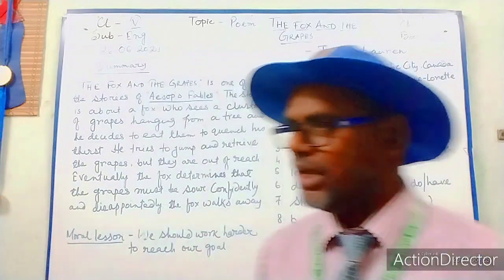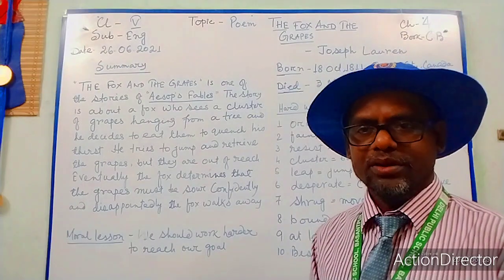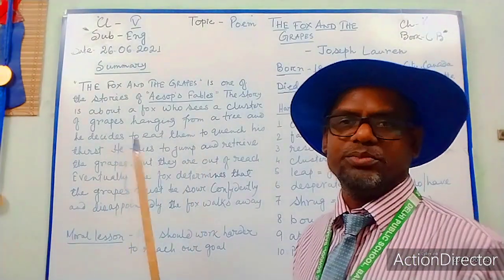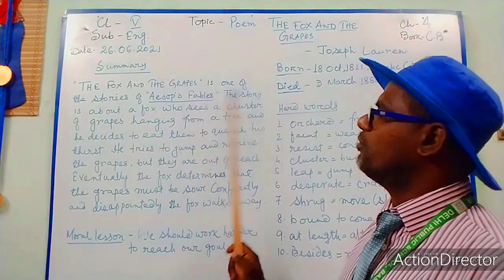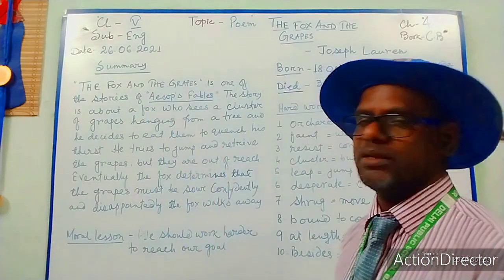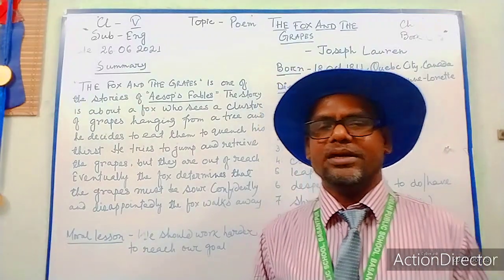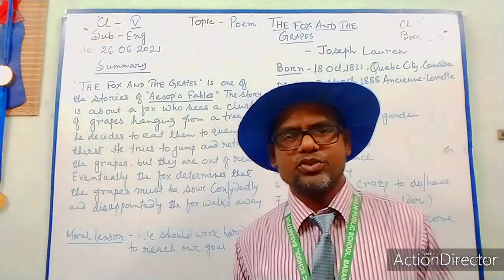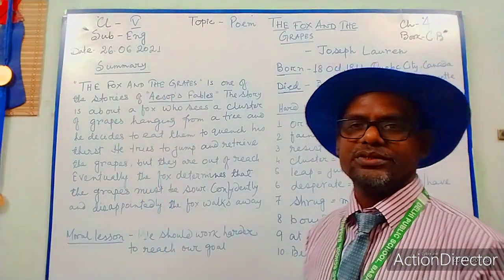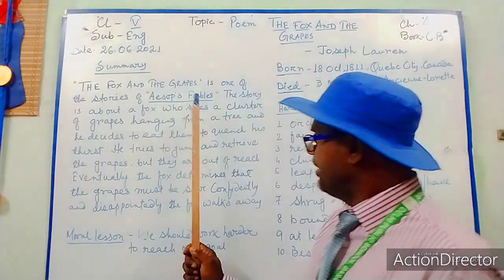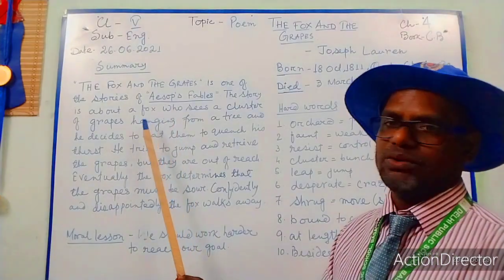Okay. Now I have written the summary of this poem in very short. You can see on the board. I am just discussing. The Fox and the Grapes is one of the stories of Aesop's fables. So there are a lot of stories for children written by Aesop, and from those Aesop's fables this story has been taken, okay? What? The story, the Fox and the Grapes. The story is about a fox, okay?